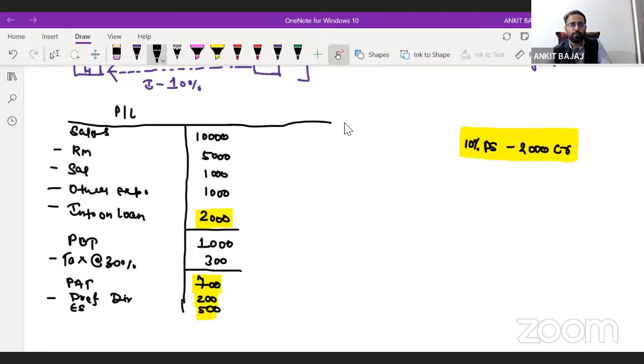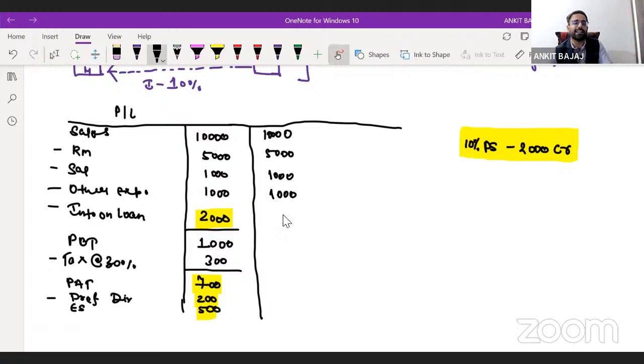Now, further, I'm preparing the same P&L account, and I will be assuming that the company is not paying any interest. Now you will get the idea. Sales is 10,000 crore. I will be taking the same numbers. Raw material 5,000 crore, salary 1,000, other expenses 1,000, and the company is not paying any interest. Profit before tax is going to be 3,000 crore.